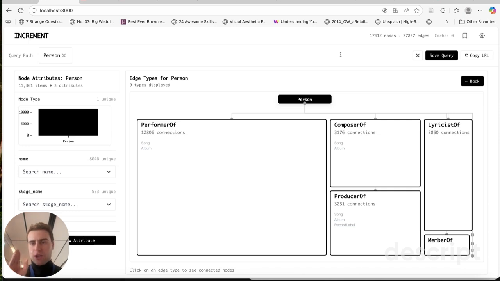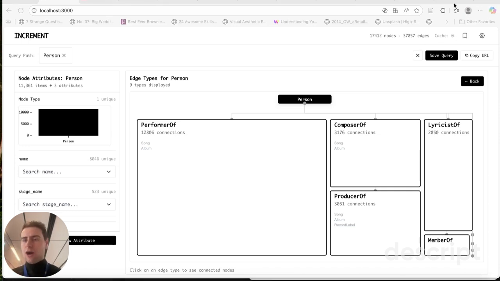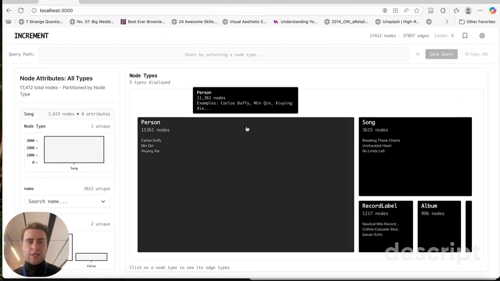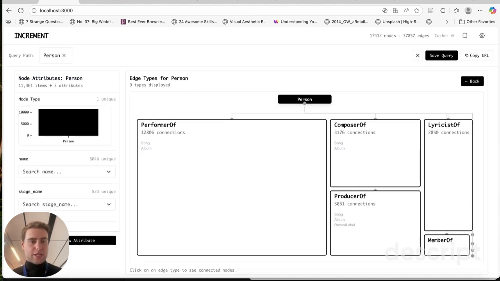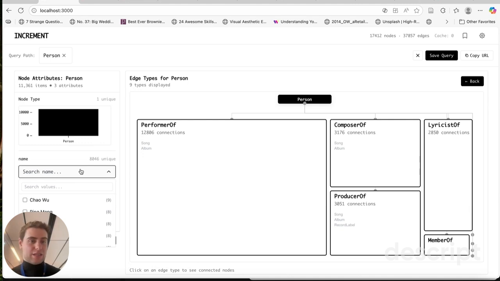But let's go ahead with our main mission of wanting to better understand how we're connected to existing synthwave artists. To do this, we are going to find people who work inside of synth pop. First, we click on person, and then go over to the attributes of people. We see over here inside of the left-hand pane that there are 3 attributes for these 11,000-ish items: node type, name, and stage name. Unfortunately, there's no genre for the type of music that a person makes.